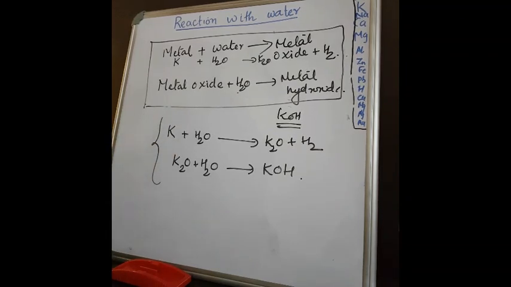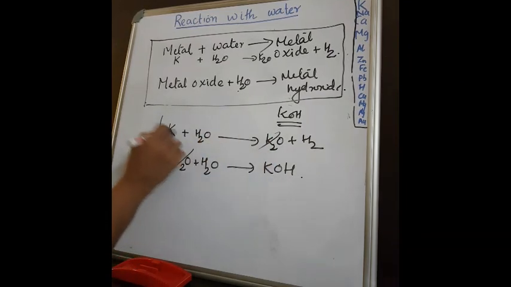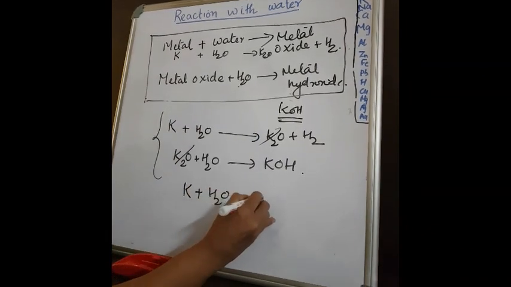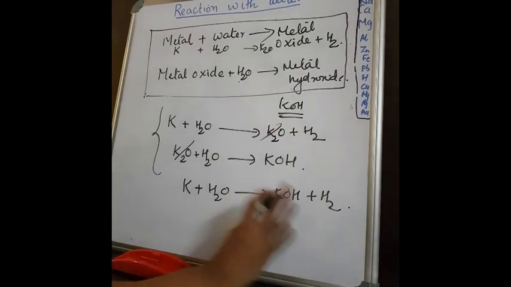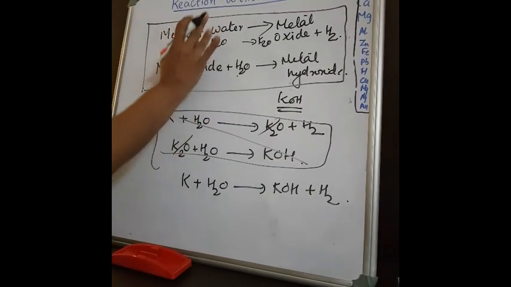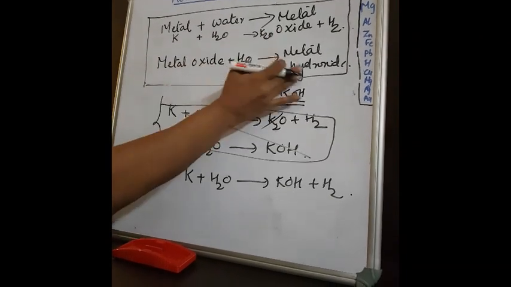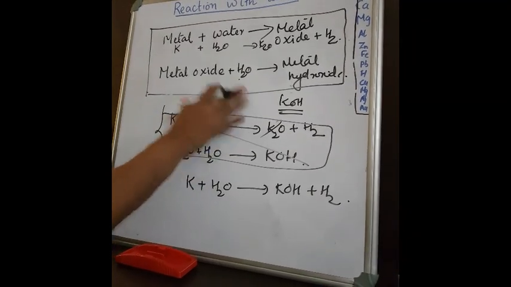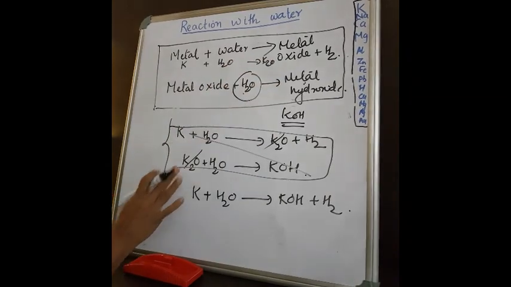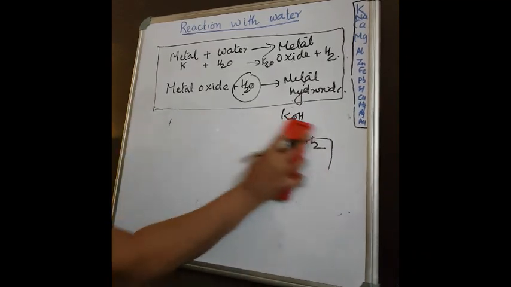This is the actual equation, a two-step equation in the case of potassium, sodium, calcium, magnesium, etc. But you don't have to worry about it. You just write the one equation, that is potassium plus water will give you KOH plus hydrogen. That's all. You don't write these two equations. Just to make you understand why I wrote it like this, because it is given in your textbook, so you will have a confusion why this metal oxide and then why this metal hydroxide. It is nothing but the potassium, calcium, etc. oxide is soluble in water to form the metal hydroxide. That's all. So this is all regarding the reaction with water.